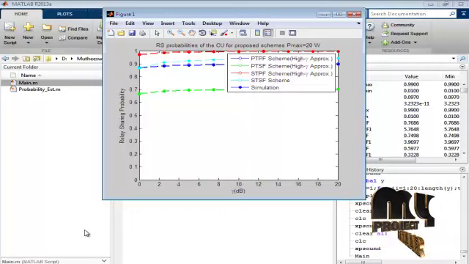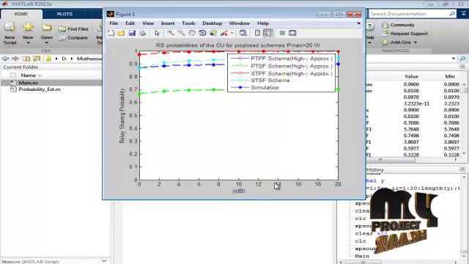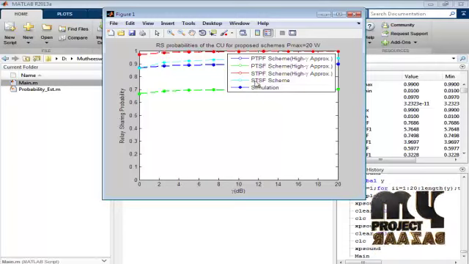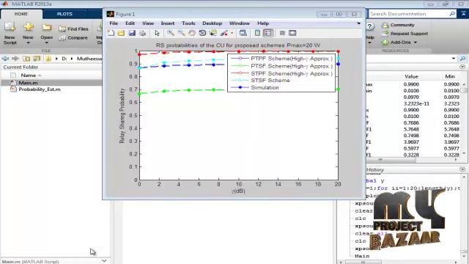Here we obtain the graph for relay sharing probability by varying the lambda value for our PTPF, PTSF, STPF, STSF schemes, and also simulation results.